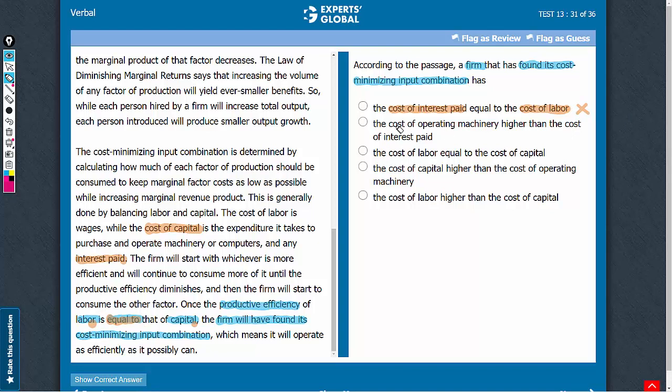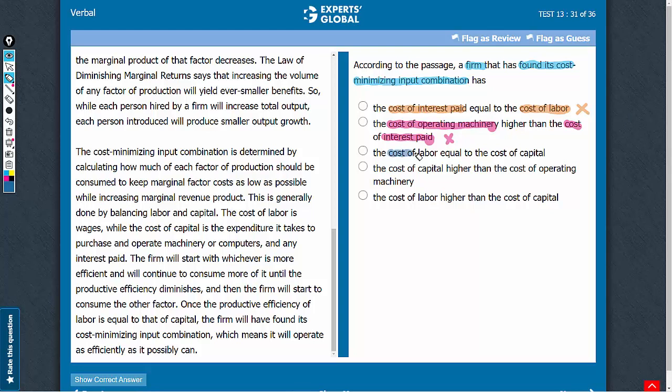Answer choice B, the cost of operating machinery and the cost of interest paid. The passage mentions that the cost of capital comprises the cost of operating machinery and the cost of interest paid. So both these factors would relate to the cost of capital, and this answer choice makes no suggestion about the cost of labor. So this answer choice fails in establishing this necessary equivalence. So let's eliminate this answer choice.